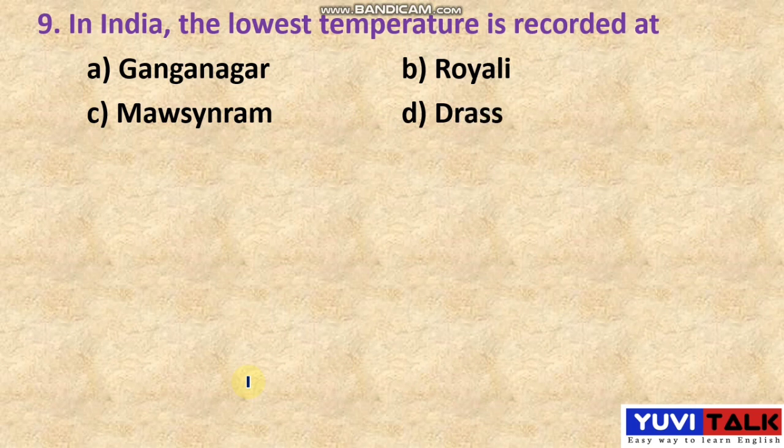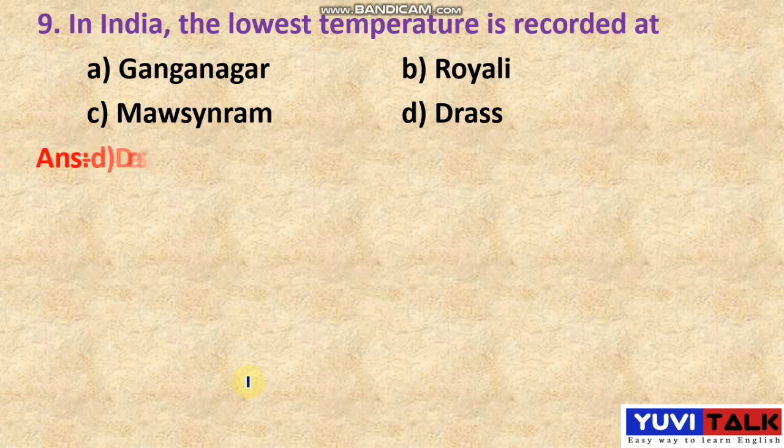So don't be confused. I told you in this lesson you get the highest rainfall, lowest rainfall, highest temperature, lowest temperature. So these types of questions arise here in this lesson. So try to remember the places properly. So in India, the lowest temperature is recorded at Ganganagar is there, Roili is there, Masinram is there, Dras is there.